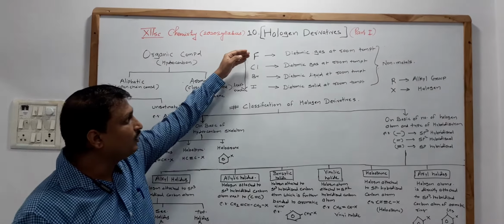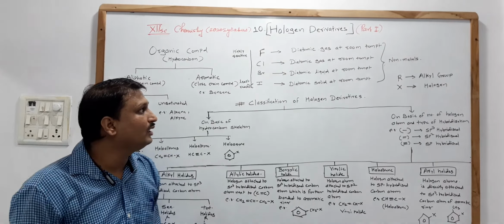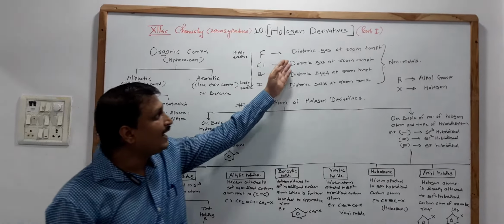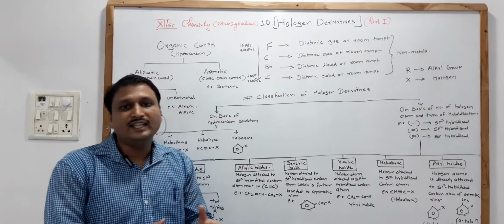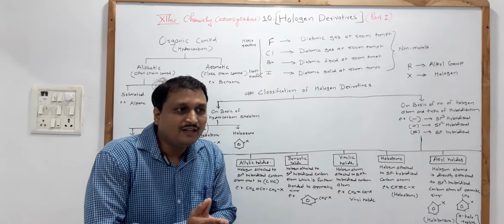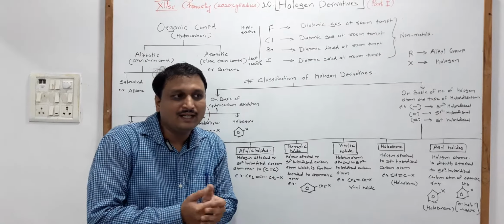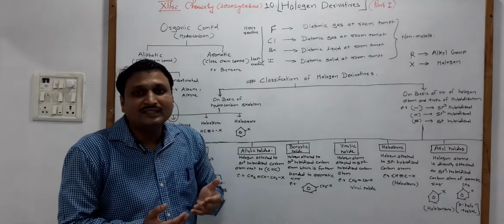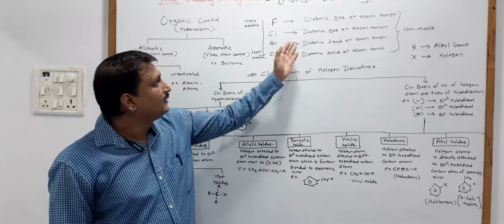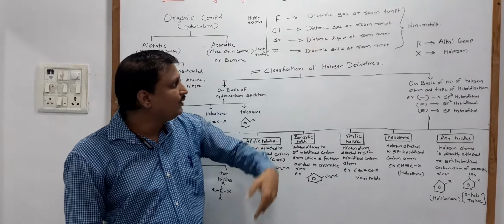Fluorine is electronegative and a very highly reactive element, and it is a diatomic gas at room temperature. If we want to conduct an experiment in the lab, we can get fluorine at room temperature in the gaseous form. In the same way, chlorine is also a diatomic gas at room temperature.